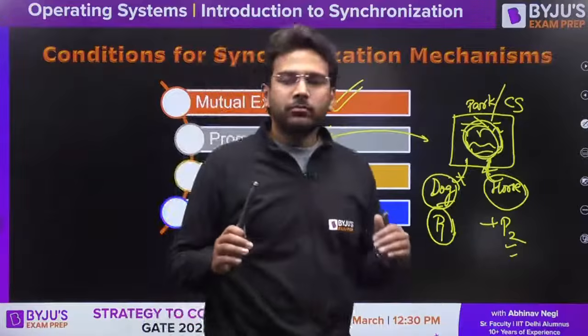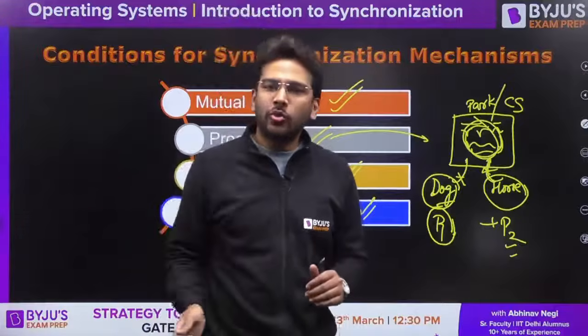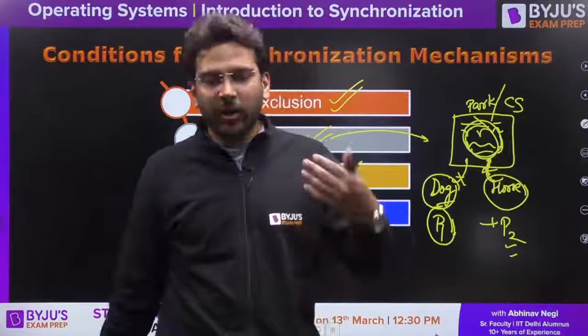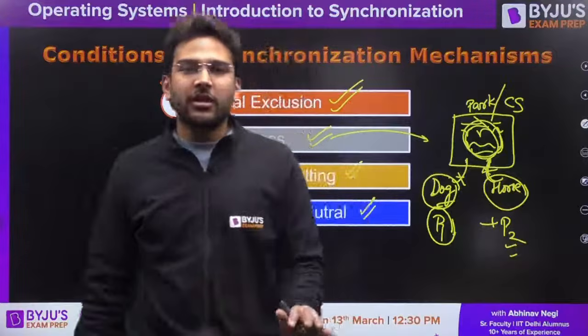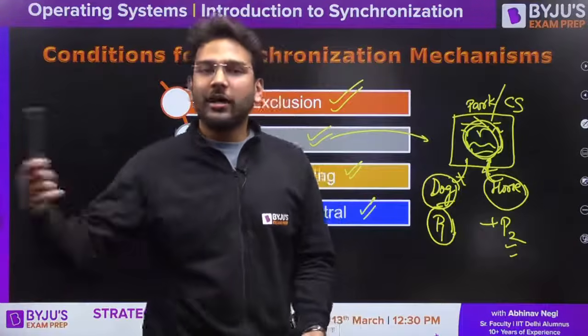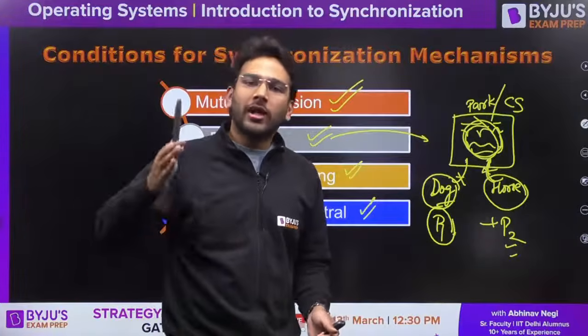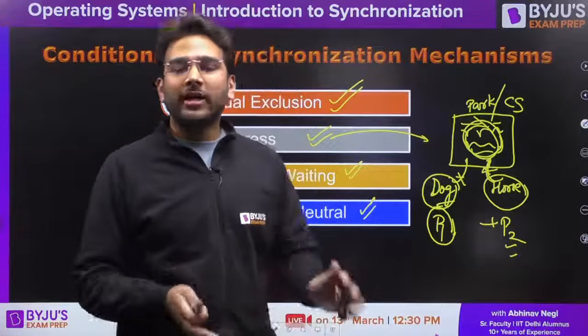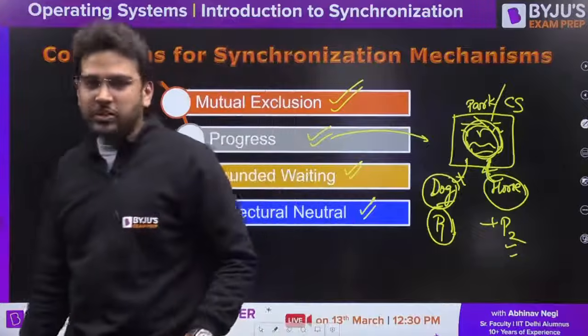That means let's say we have one room, and there are two guys. One wants to enter into that room, the other is not allowing it. He is not interested himself, and still he is not allowing the other guy to enter the room. So he is stopping the progress. He is not allowing the other process to access the critical section. Is it clear to all of you, everyone, what is progress?